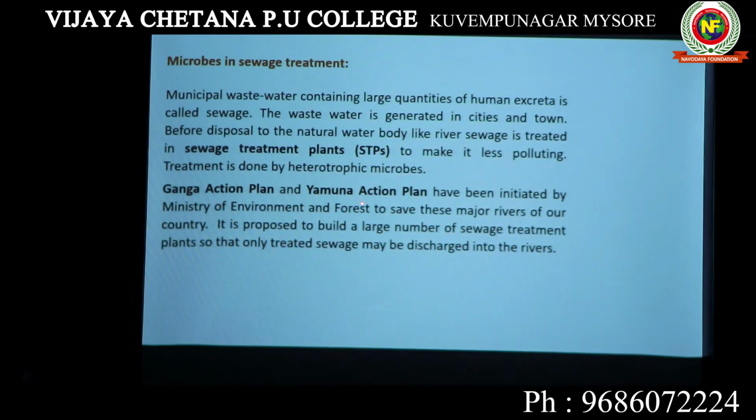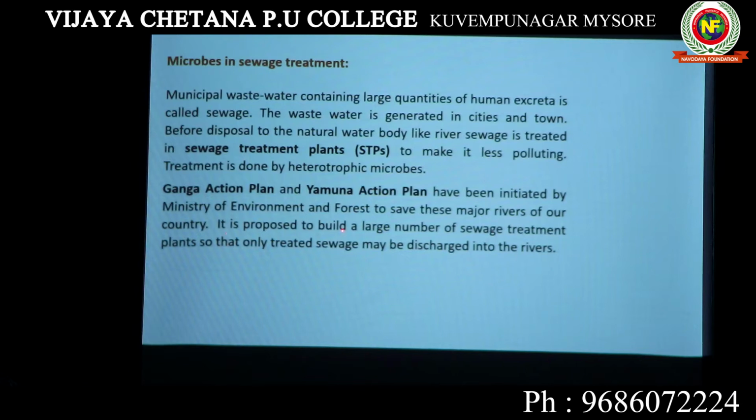They both have been initiated by the Ministry of Environment and Forest. Why? In order to save those major rivers of our country. These rivers are actually dying because there are so many pollutants reaching them. In order to clean these rivers, we have made the Ganga Action Plan and Yamuna Action Plan.